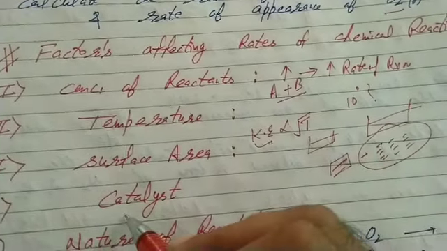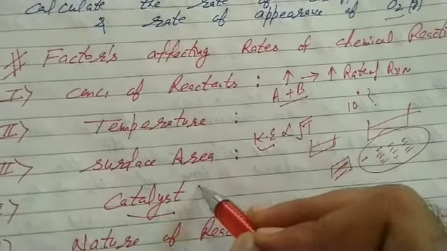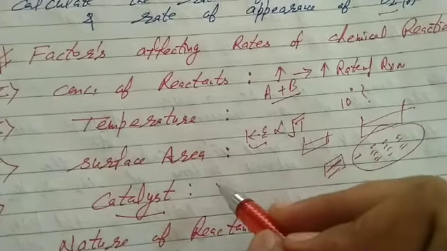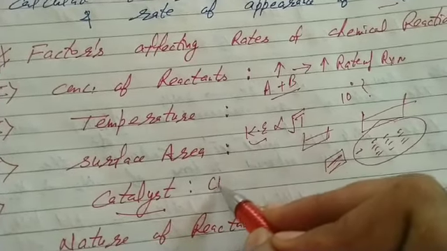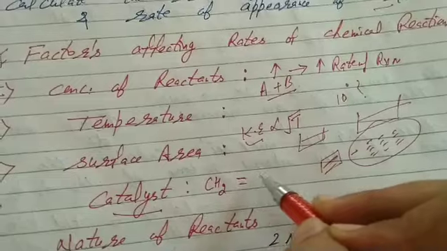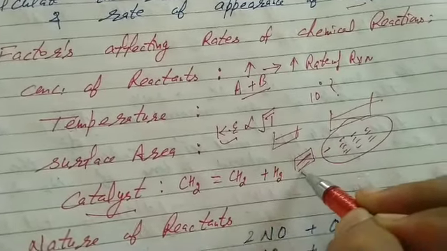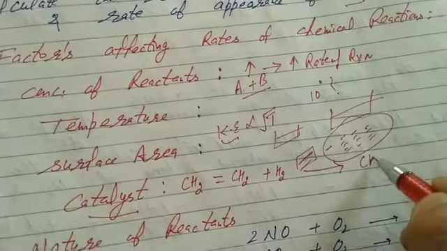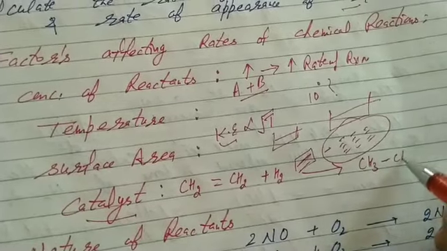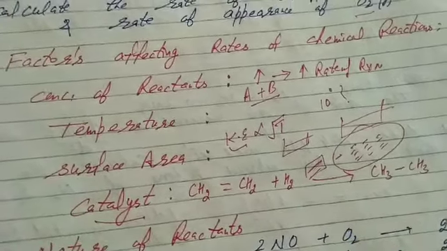Next students, catalyst, you know. It speeds up the chemical reaction without undergoing any change and is recovered at the end of the reaction. Give one example: the hydrogenation of ethene, which leads to the formation of ethane. Alkenes are unsaturated, they undergo addition reactions.